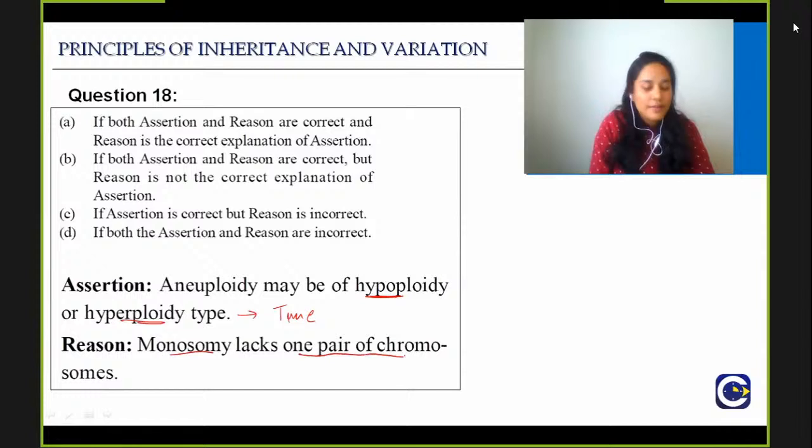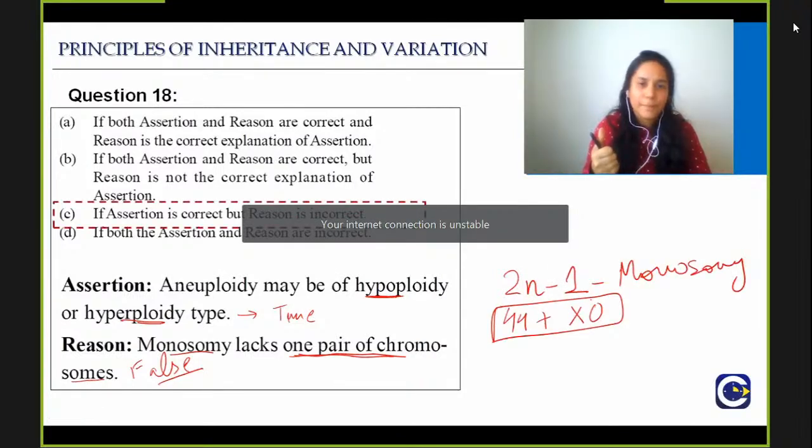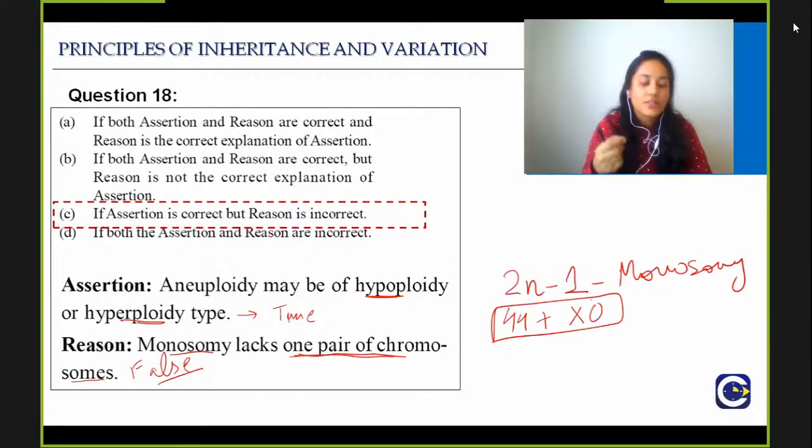Monosomy lacks one pair of chromosomes, and I am very happy because I see one right answer between the wrong answers. So monosomy lacks one pair of chromosomes is false. Why is it false? Monosomy does not lack one pair of chromosomes. Monosomy lacks only one chromosome, because it is 2n minus 1. I hope it is clear for everybody. It is not one pair of chromosomes, it is one. Next question.